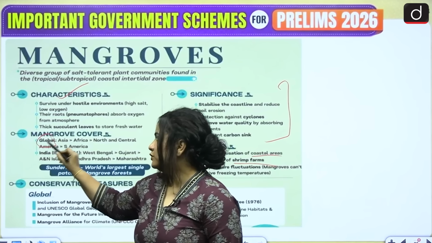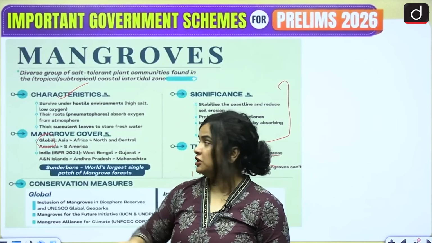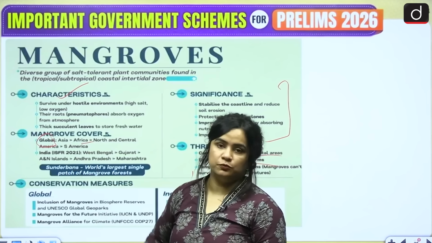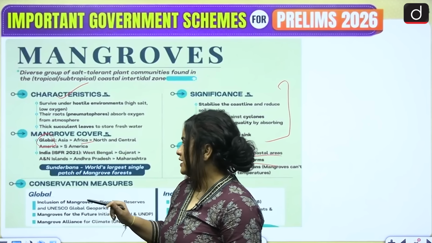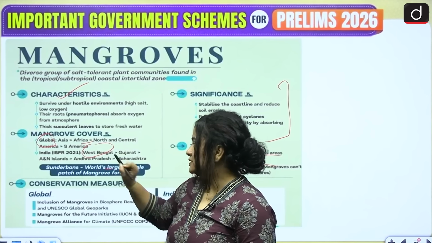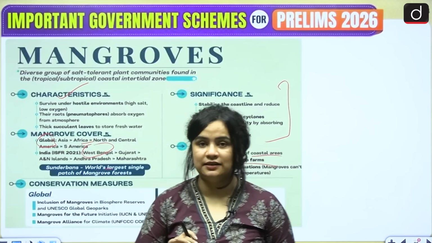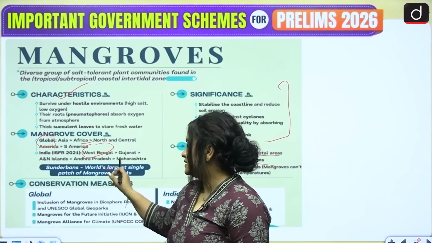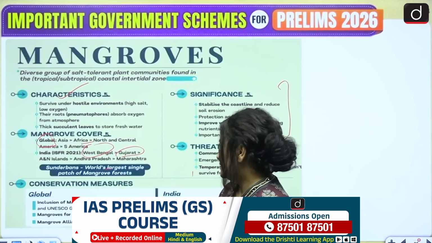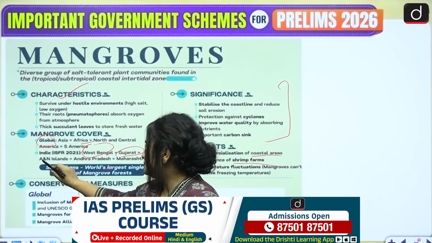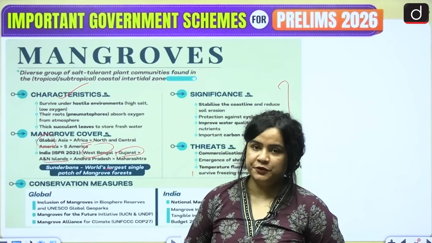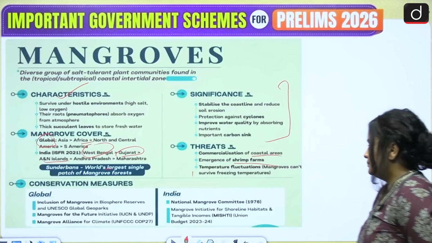So globally, mangroves are found in Asia, followed by Africa, followed by North and Central America, followed by South America, whereas in India, West Bengal has the largest mangrove cover, and Sundarbans are the world's largest single patch of mangrove forests. After West Bengal, Gujarat tends to have the maximum area under mangroves, followed by Andaman and Nicobar Islands, followed by Andhra Pradesh, and then Maharashtra.